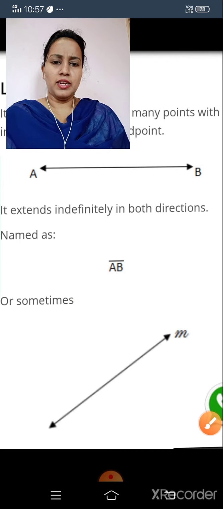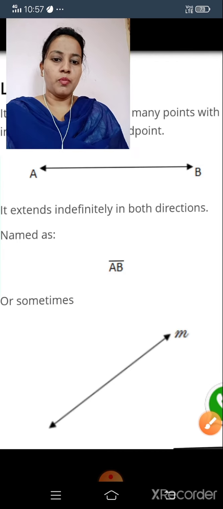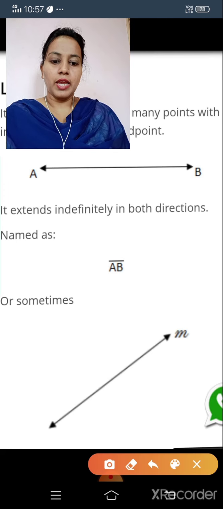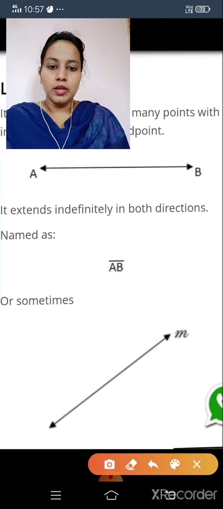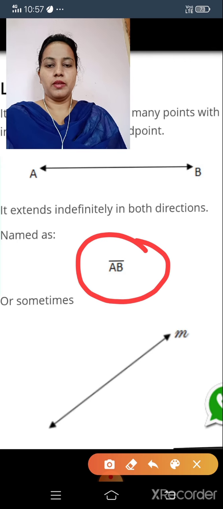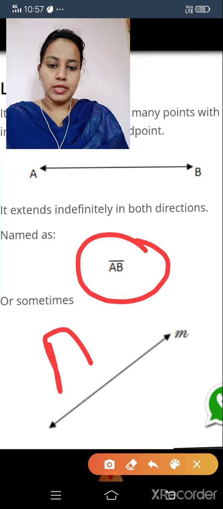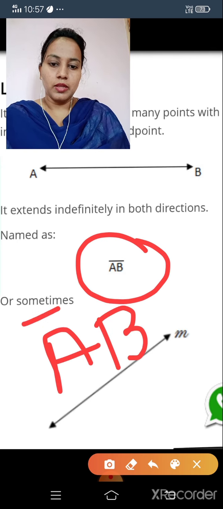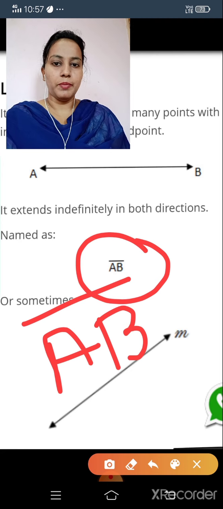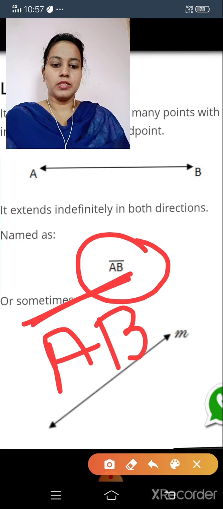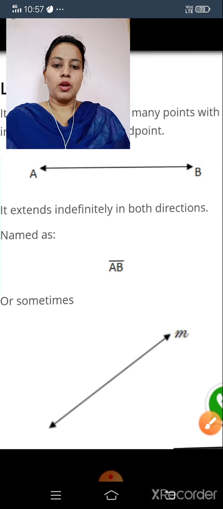That's why a line has no end points. We read it as line AB.